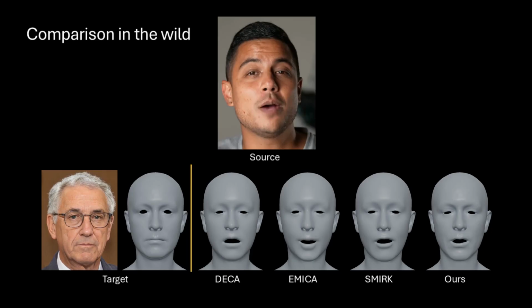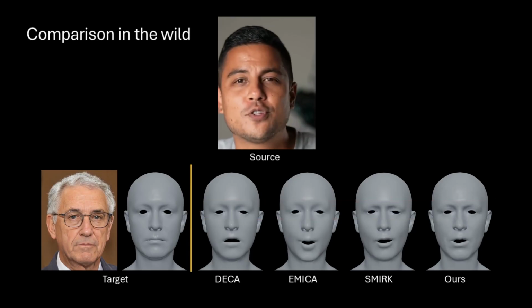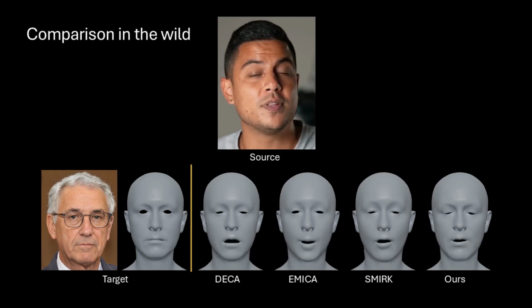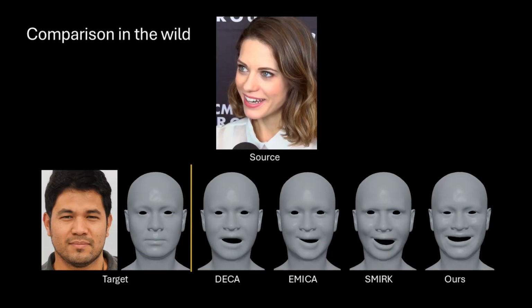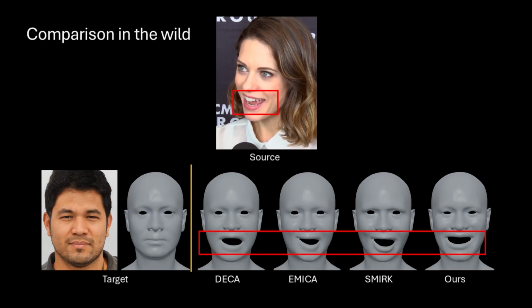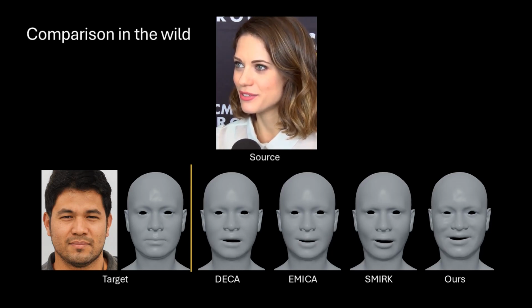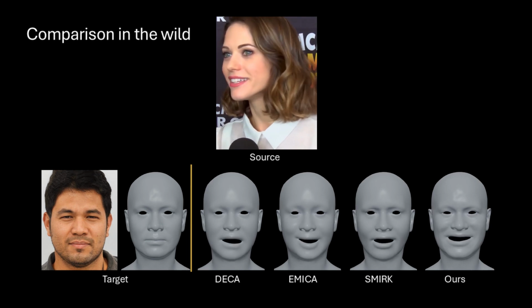In this next experiment, we compare our method to the state-of-the-art models on their ability to retarget a source expression given an in-the-wild monocular video. We observe that our method is more consistent over time, but also that some key expressions are better captured by our model. By extracting the expression semantics and having an identity-aware model, Cyrop is able to retarget convincing facial motions with respect to the face morphology.